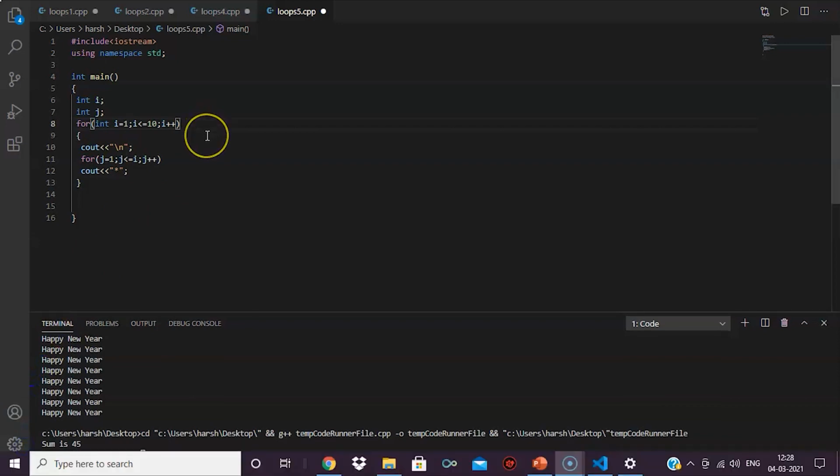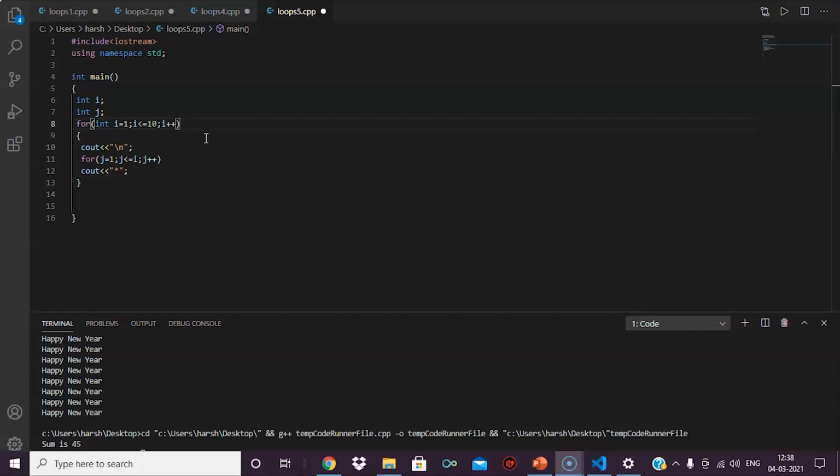So now let's discuss its working. Initially we have I equals to 1, that is the outer loop value. Now for this value a complete run of jth loop is happening, that is j equal to 1 validated by j less than equal to I. Now this condition is used because the pattern which we are gonna build is having increment of star as the number of rows increments.